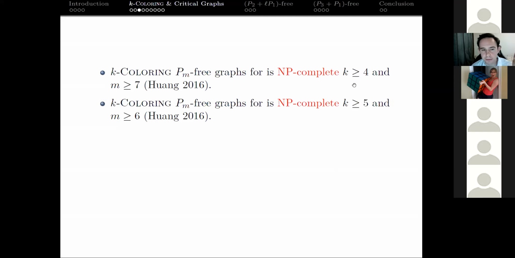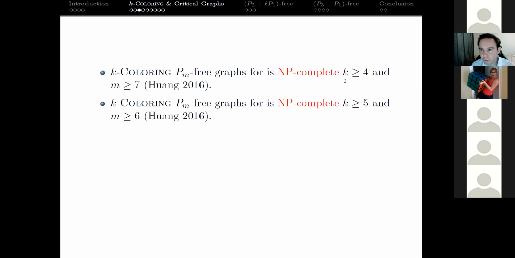This is a much more recent result. And in the same paper, it's also shown that we can forbid a path that's a little bit shorter, we can forbid a P6, and if we want to decide K colorability for K greater than or equal to 5, it's going to remain NP complete. So we're really narrowing in on the places here, right? Before this, all Ks were fair game, all Ms were fair game. We didn't know. Maybe you could forbid every path and get a polynomial time algorithm.